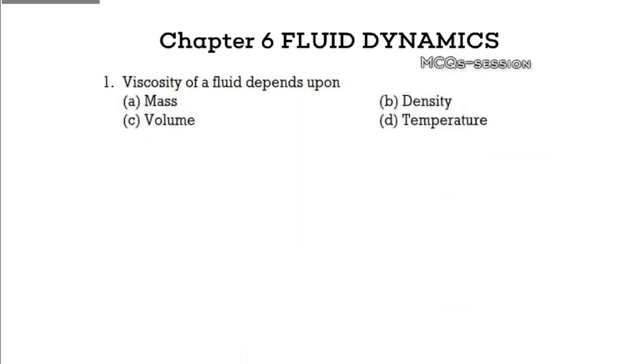Question 1. Viscosity of a fluid depends upon: A. Mass, B. Density, C. Volume, D. Temperature. Pause to guess the answer. Explanation. The correct answer is temperature. Viscosity refers to how easily a fluid flows, and it changes with temperature. For example, honey flows more easily when heated because its viscosity decreases.